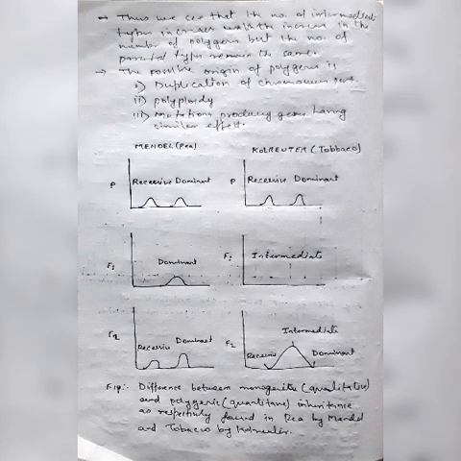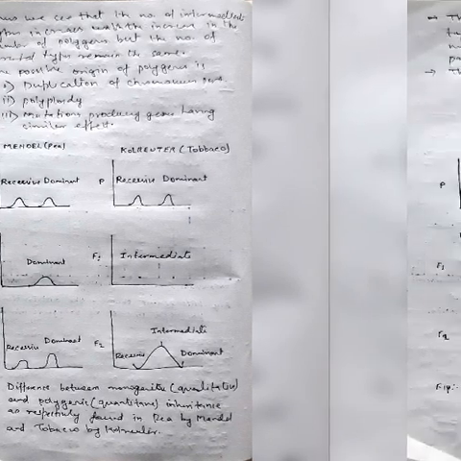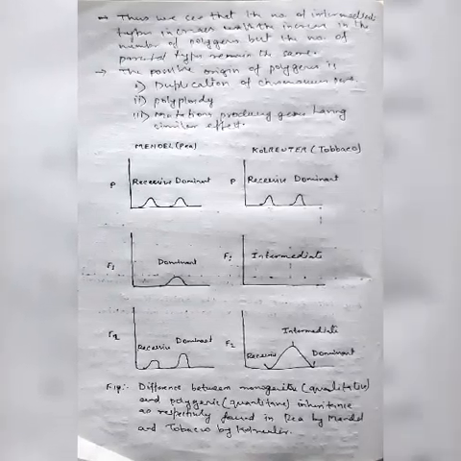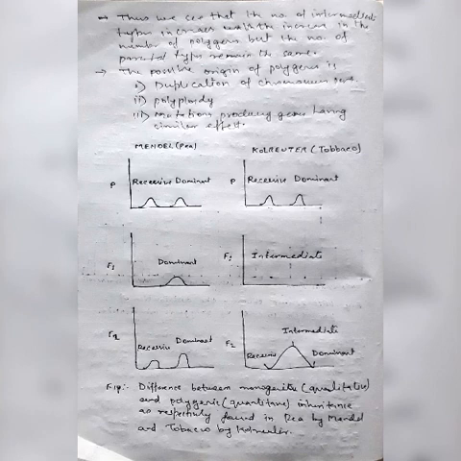In monogenic or qualitative inheritance, the phenotypes are in the ratio 3:1 in case of a single gene pair and 9:3:3:1 in case of two pairs of genes. That is Mendel's law. Already you have learnt this in previous sections. That is monogenic, or qualitative inheritance.